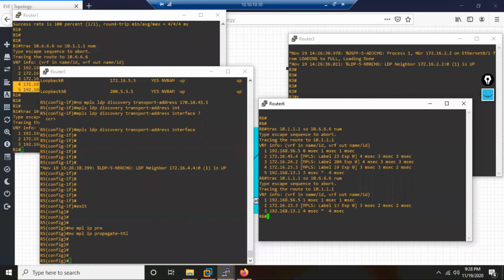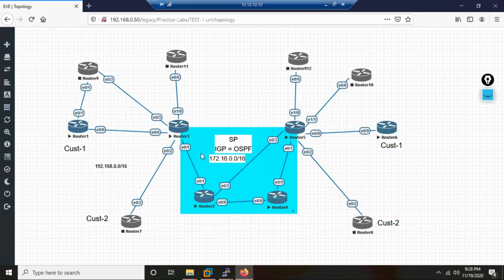Now everybody, we all know why we use traceroute. We use traceroute many times. We use ping and trace for what? Troubleshooting, right? Now suppose there is a real problem. Let's say in the MPLS cloud, there is a real problem somewhere. So now what happens?